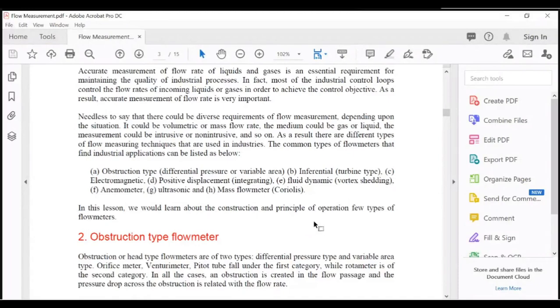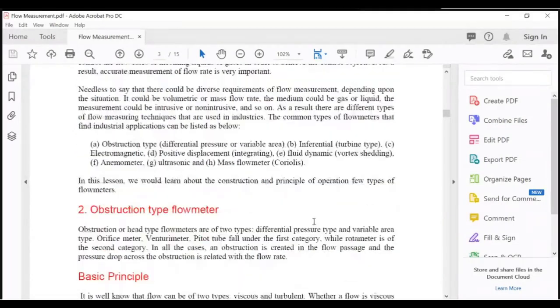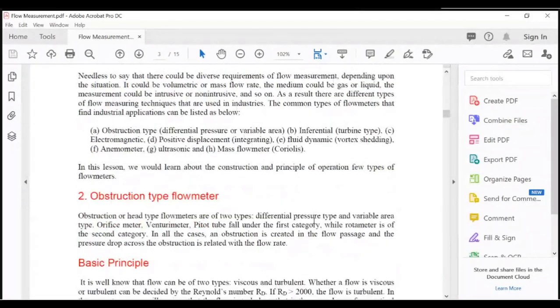So the main one is the obstruction type flow meter. Obstruction or head type flow meters are of two types: differential pressure type and variable area type.